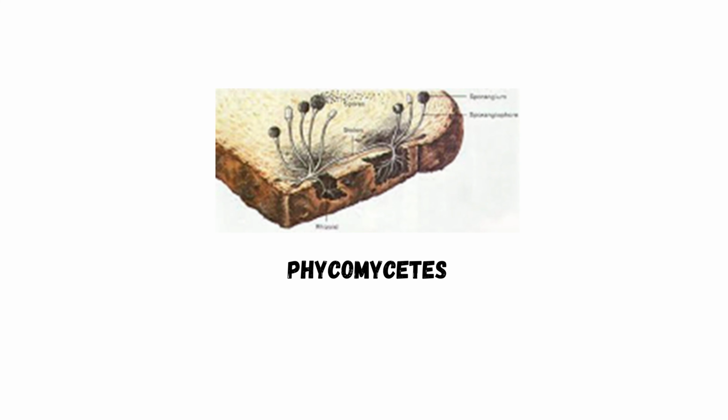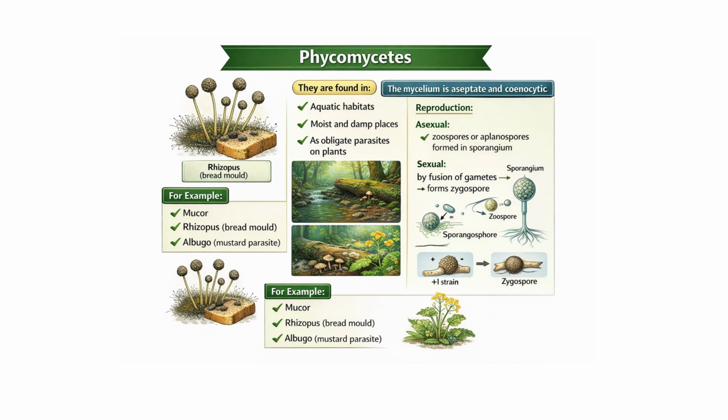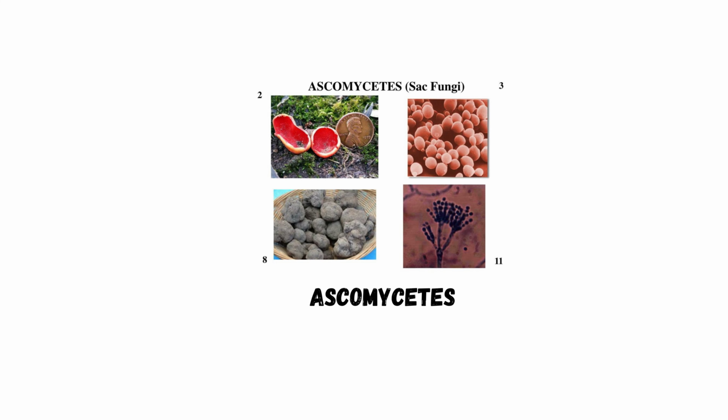Now let us understand Phycomycetes. They are found in aquatic habitats, moist and damp places, and as obligate parasites on plants too. The mycelium is aseptate and coenocytic. Reproduction is asexual and sexual. Asexual by zoospores and sexual by fusion of gametes. Example: Mucor and Rhizopus.